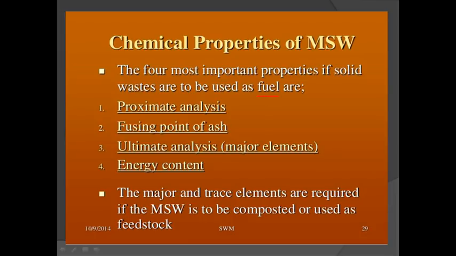If you want to use the solid waste as a fuel, the first one is proximate analysis, the second one is fusing point of ash, the third one is ultimate analysis of major elements, and the fourth one is energy content. These are the 4 important properties you have to consider for the chemical properties of solid waste. I will explain them next.